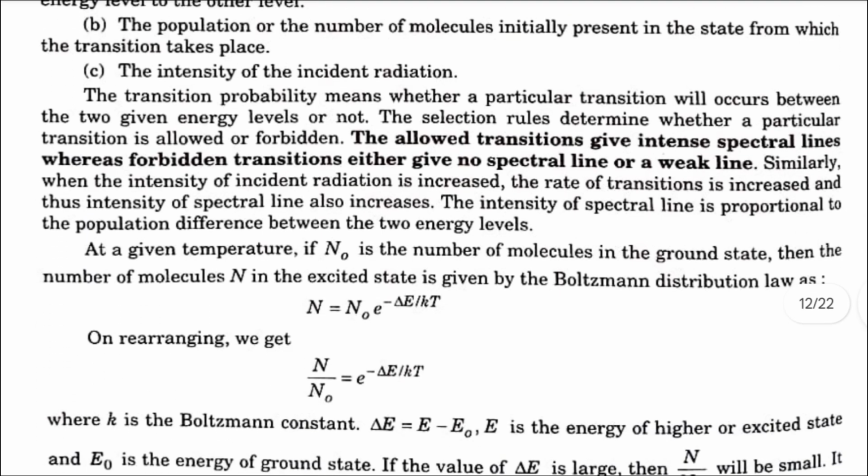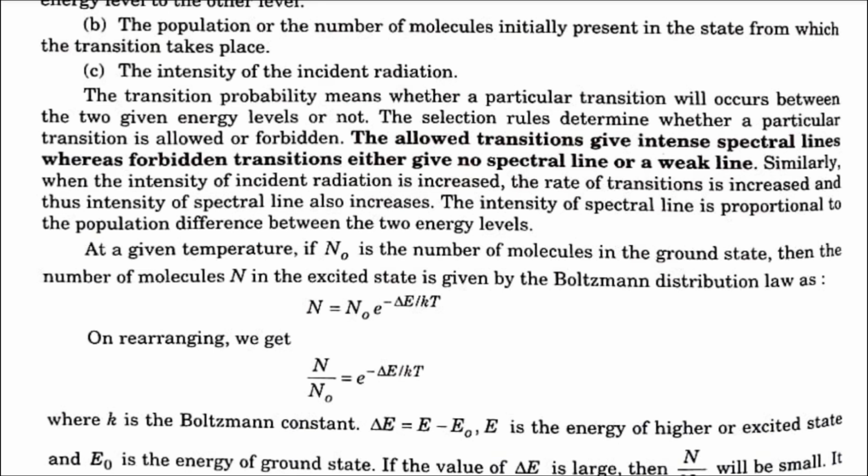The transition probability means whether a particular transition will occur between the two given energy levels or not. The selection rule determines whether a particular transition is allowed or forbidden. The allowed transitions give intense spectral lines, whereas forbidden transitions either give no spectral line or a weak line. Similarly, when the intensity of incident radiation is increased, the rate of transition is increased and thus intensity of spectral line also increases. The intensity of spectral line is proportional to the population difference between the two energy levels.